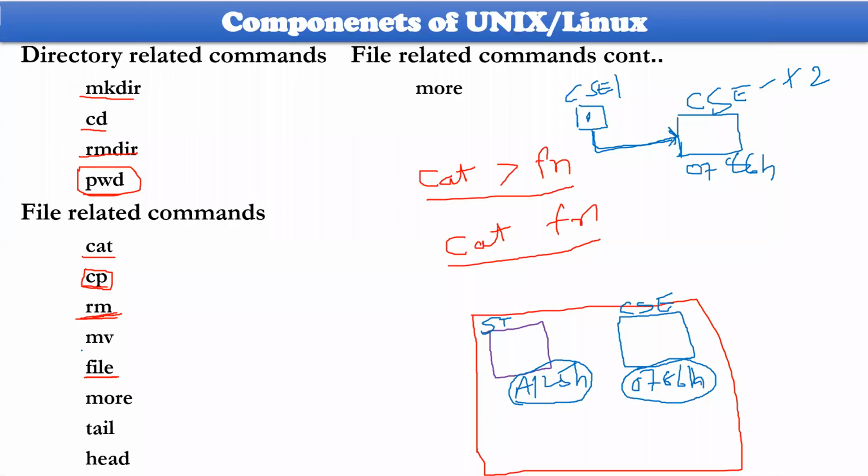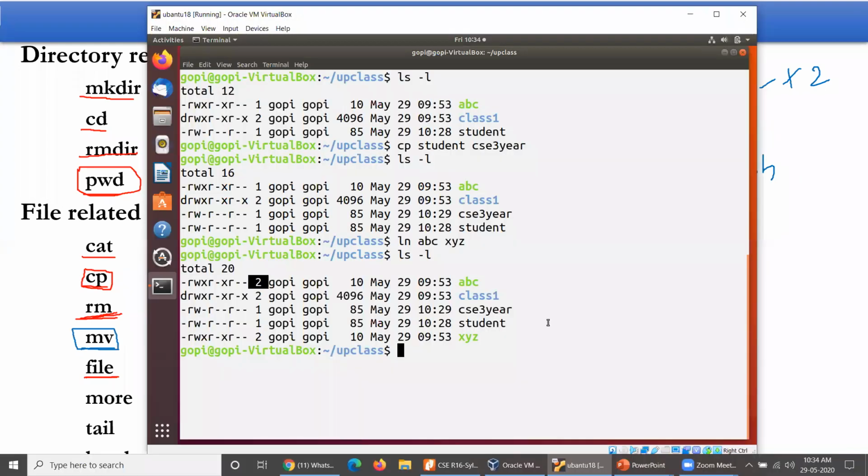And if you want to rename your file name, what is the command you are supposed to use? For renaming, you may use mv. So mv in the sense it is going to rename the file name here. Let me say I don't need this xyz here. Instead of xyz, I'd like to make it a proper name, that is sample.